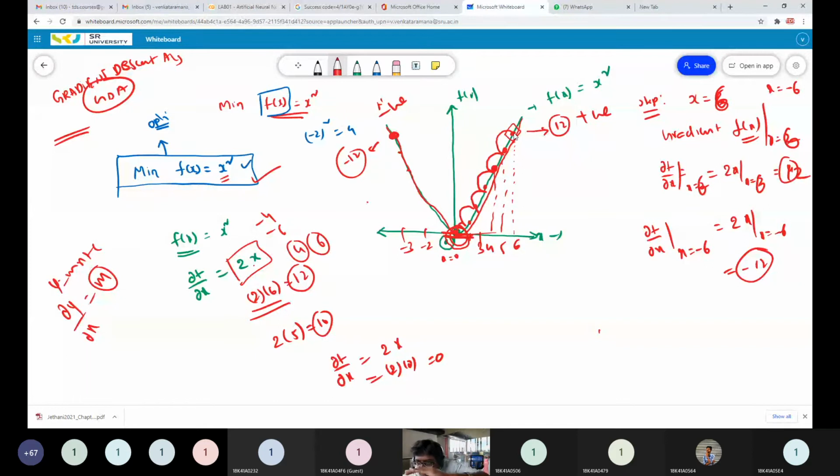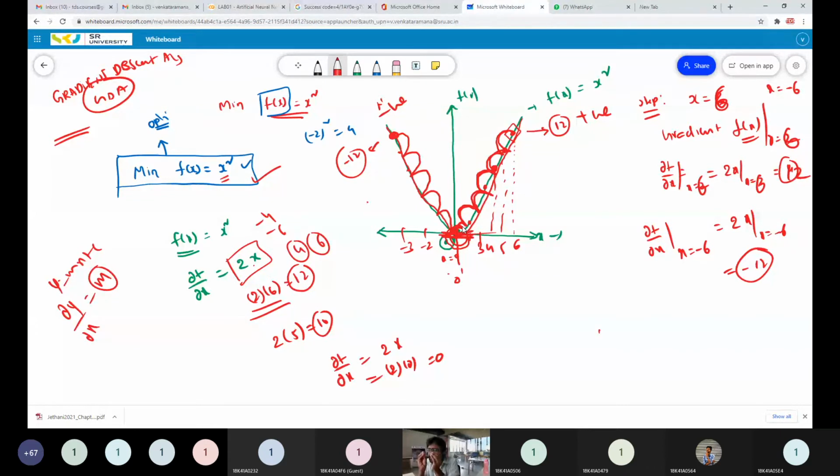So the gradient descent algorithm will try to update your point such that its gradient value will decrease, and finally land at the zero gradient. Zero gradient means that is the minimum point. Suppose your slope is negative. Then also it tries to move towards the positive slope side, the gradient magnitude decreases, and finally lands at the zero gradient point. That process is taken care of by the gradient descent algorithm.